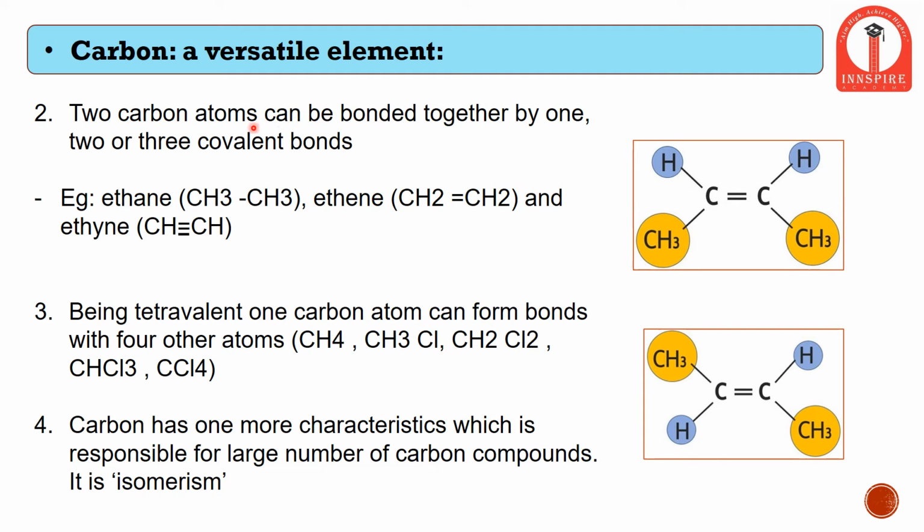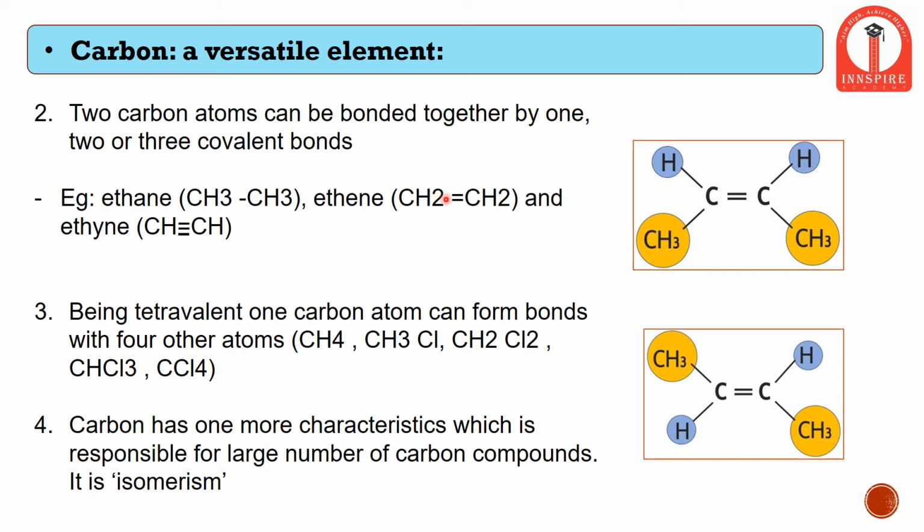And carbon, as I discussed earlier, can also form multiple bonds. That is, in case of ethane, it has only one bond. Ethene has 2 bonds, that is, they share 4 electrons, and ethyne has 3 bonds. If there is one bond, then the carbon compound ends with ANE, be it methane, ethane, propane or butane.